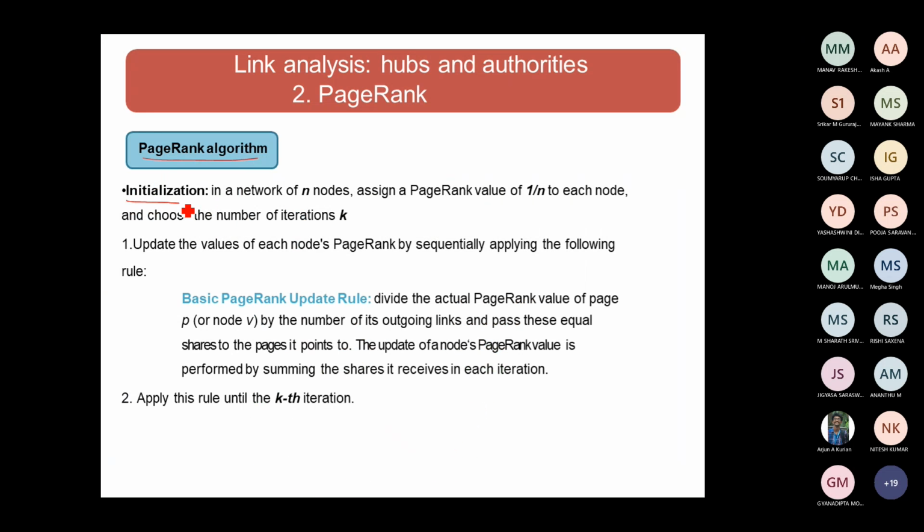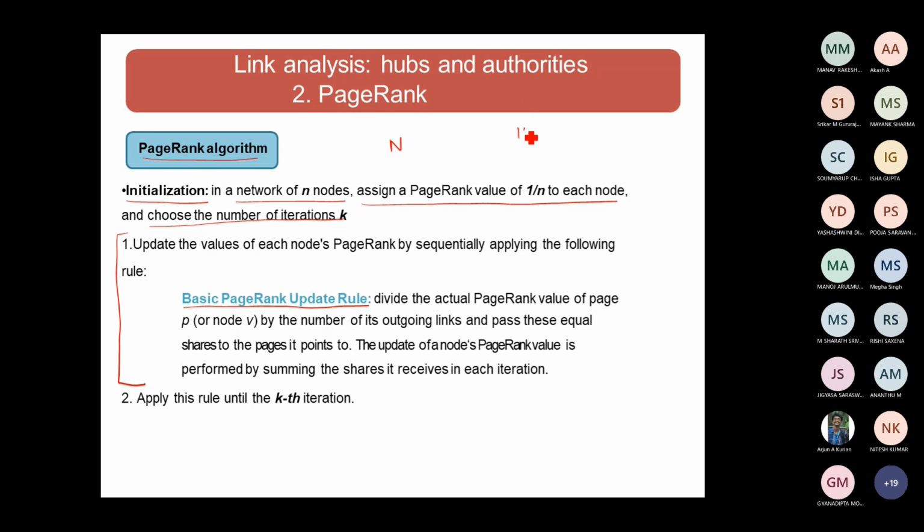So you have to initialize certain values. You have to initialize n, the number of nodes in the network. Initially you have to assign the page rank for each node, and you have to choose how many iterations we are going to perform this page ranking algorithm. What is the main step? This is the very main step: we have to perform the basic page rank update rule.